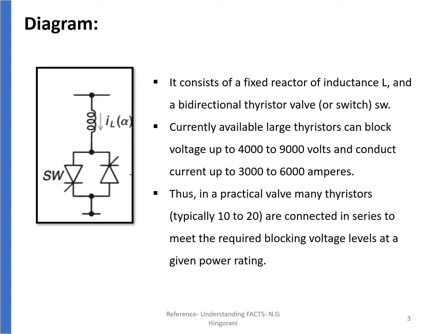It consists of a fixed reactor of inductance L and a bidirectional thyristor valve which acts as a switch. Currently available large thyristors can block voltage up to 4000 to 9000 volts and conduct current up to 3000 to 6000 amperes. Thus, in a practical valve, many thyristors are connected in series to meet the required blocking voltage levels at a given power rating.